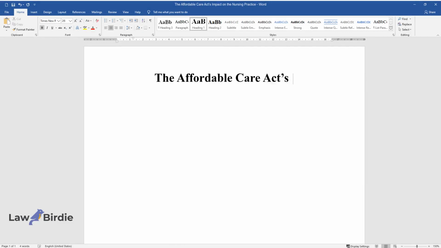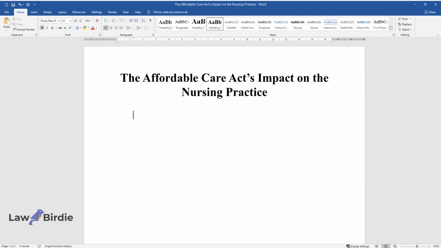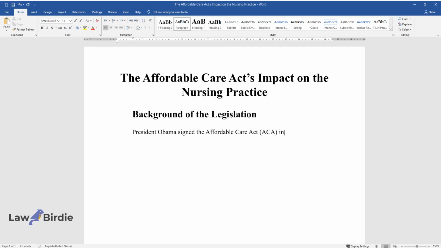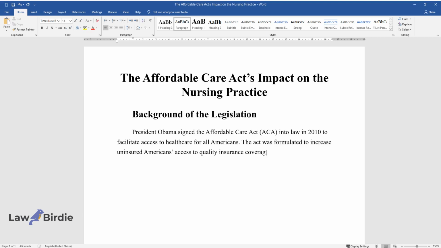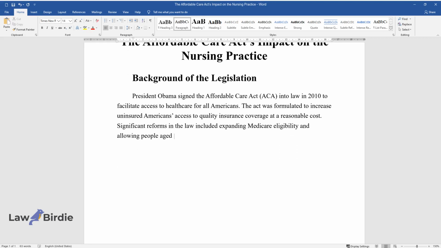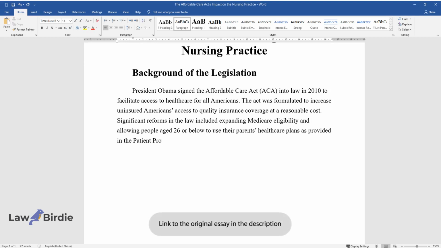The Affordable Care Act's impact on the nursing practice. Background of the legislation. President Obama signed the Affordable Care Act, ACA, into law in 2010 to facilitate access to healthcare for all Americans. The act was formulated to increase uninsured Americans' access to quality insurance coverage at a reasonable cost. Significant reforms in the law included expanding Medicare eligibility and allowing people aged 26 or below to use their parents' health care plans as provided in the Patient Protection and Affordable Care Act 2010.